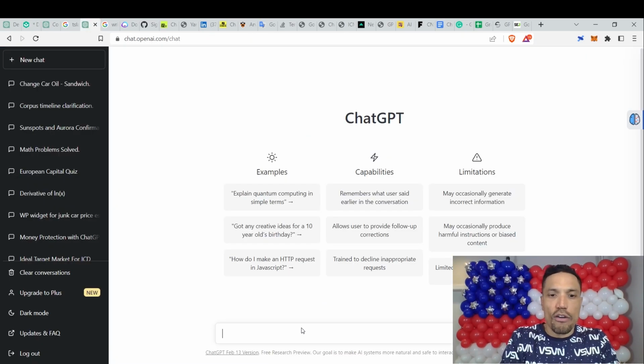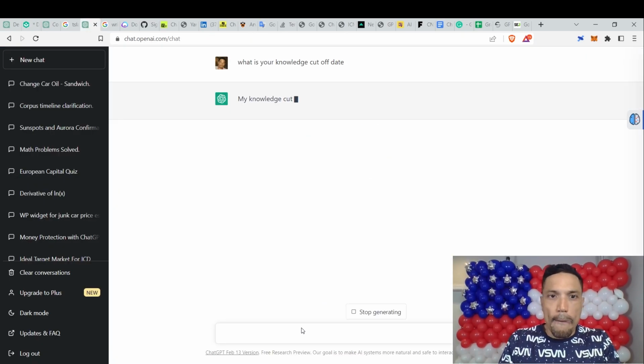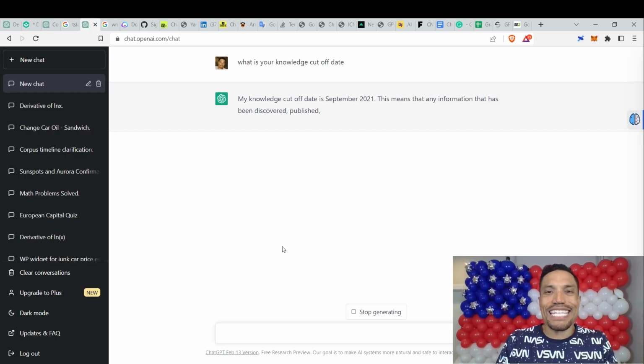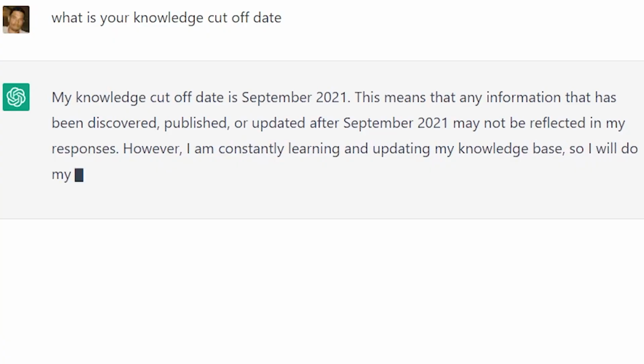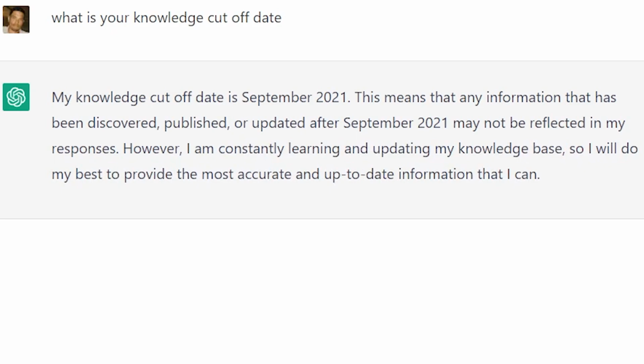What is your knowledge cutoff date? My knowledge cutoff date is September 2021. This means that any information that has been discovered, published, or updated after September 2021 may not be reflected in my responses. So, is ChatGPT simply an outdated search engine? Of course not. It's a lot more useful than that.